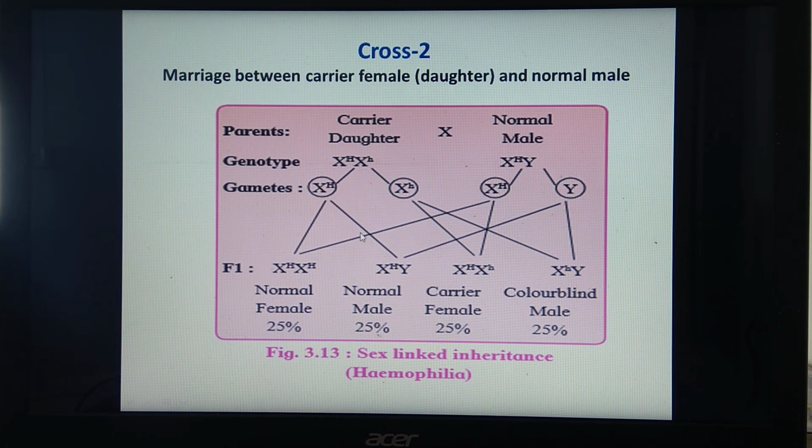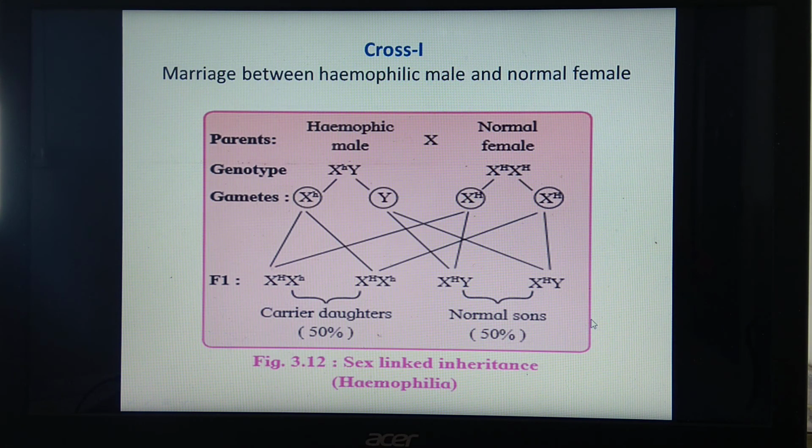That means from the carrier daughter, this recessive gene small h goes to males. In the first cross, it was from father to daughter. We can consider the hemophilic male as a father. From father, it goes to daughter.